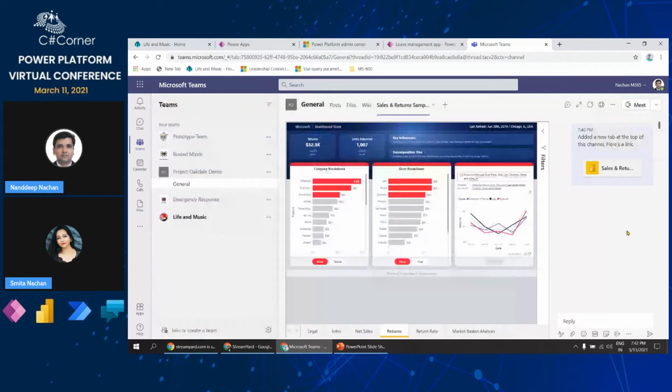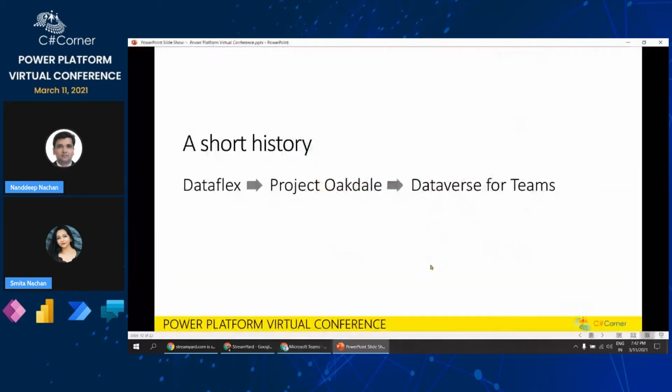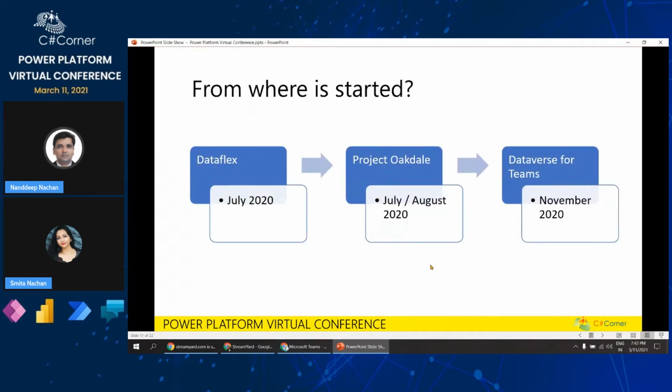Now let me go back to my slide. So some short history about it, from where it started. Let's see from where it exactly started. In the month of July 2020, Microsoft announced something called Dataflex. And this Dataflex gives us the flexibility by which we are able to create our apps, flows, Power Virtual Agents right within Microsoft Teams. So Dataflex gave us that flexibility.